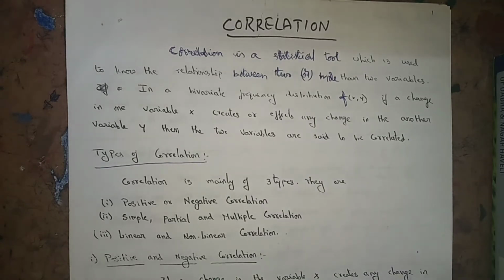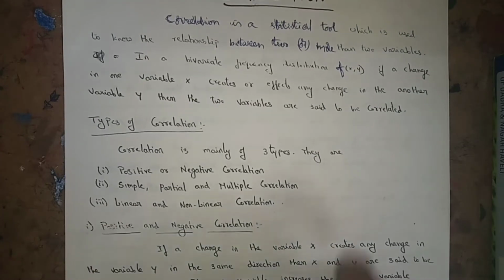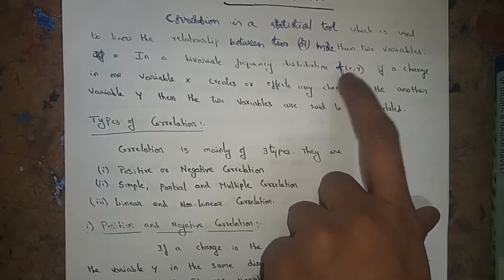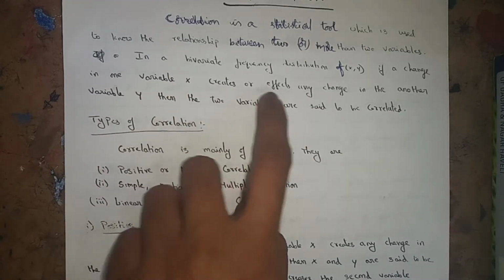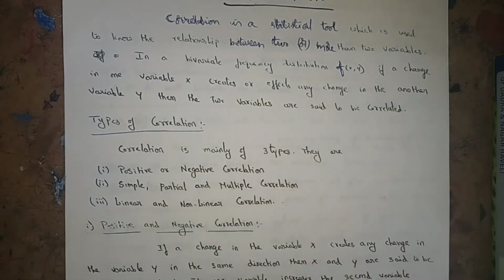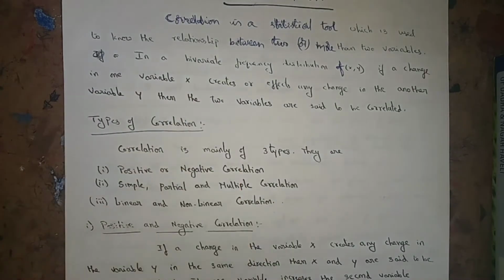In a bivariate frequency distribution f(x, y), if a change in a variable x affects any change in another variable y, then we say that the two variables are correlated.